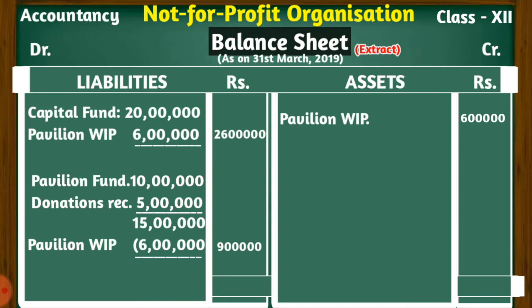I repeat, in case the total amount of expenses for the specific purpose exceeds the amount available in the fund, then this excess of expenses over the fund will be debited to income and expenditure account. The excess of expenses over that fund will be shown on the debit side of income and expenditure account. This is a rare situation.